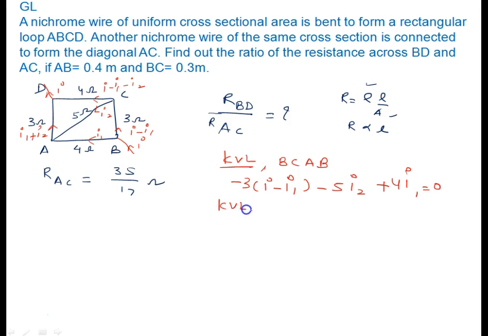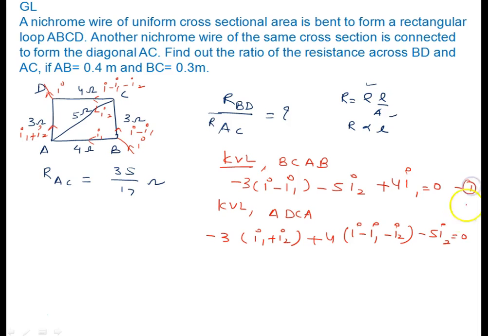Then I write the KVL equation for the ADCA path: minus 3 (I1 plus I2) plus 4 (I minus I1 minus I2) minus 5 I2, this must be 0. So we get two equations, and when we solve them, we will get the values of I1 and I2 in terms of I.